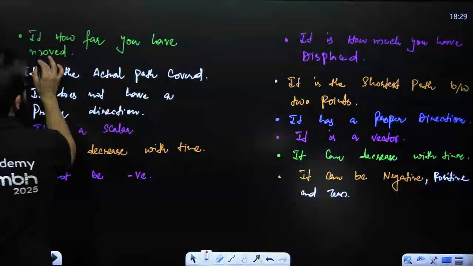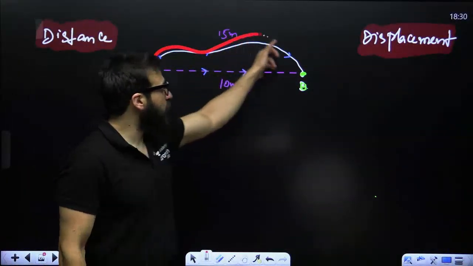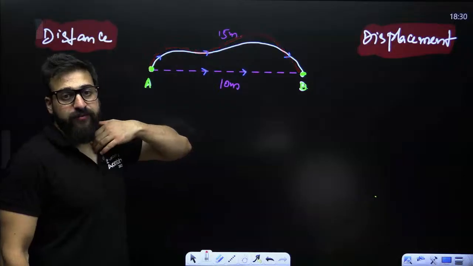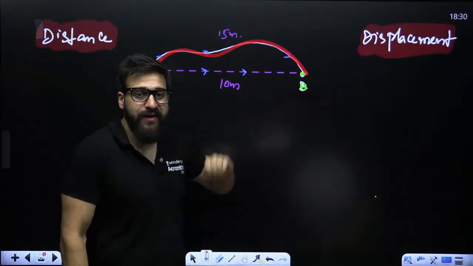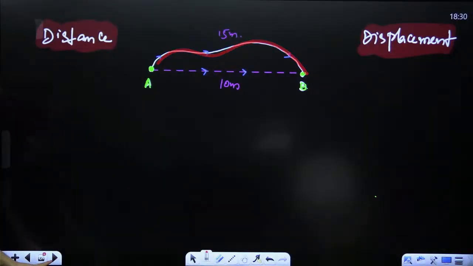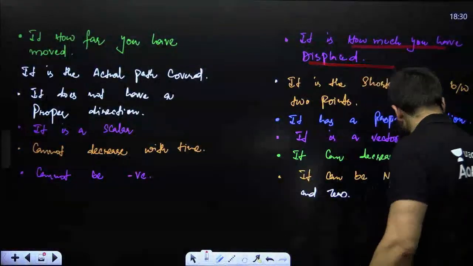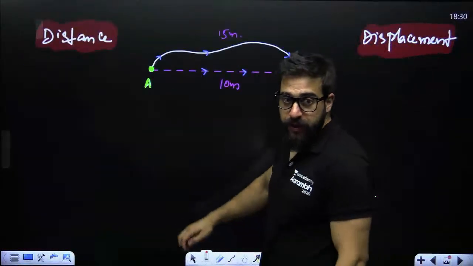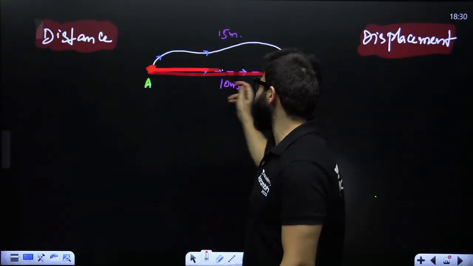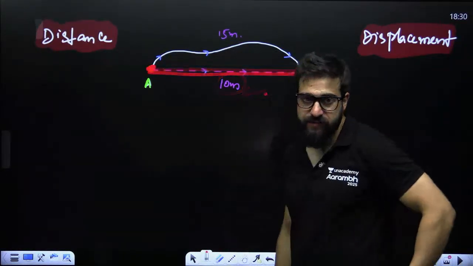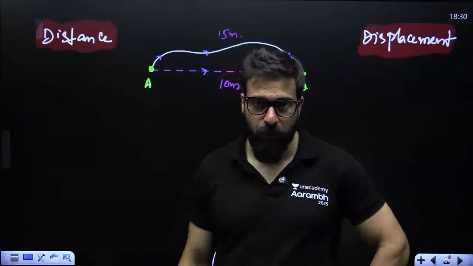How do you define distance? It is how far you have moved. How long you have moved. What is the actual path length covered? And when I say displacement, it is how much you have displaced. So my dear friends, from this point to this point, this is how much you have displaced. That is only 10 meters. So displacement in this case is 10 meters, how much you have displaced from the original point.